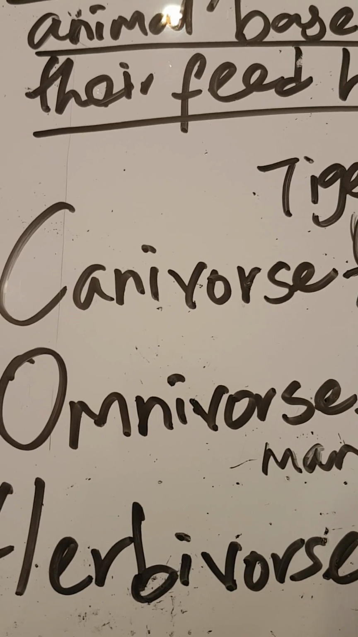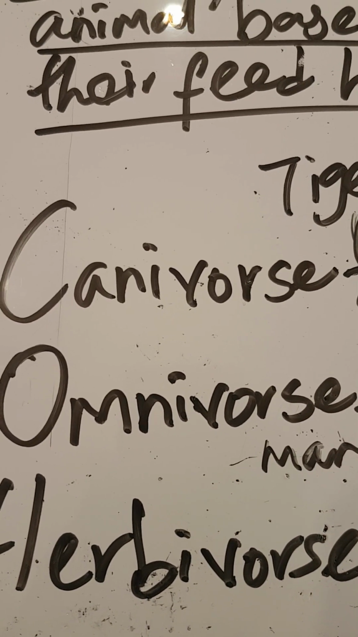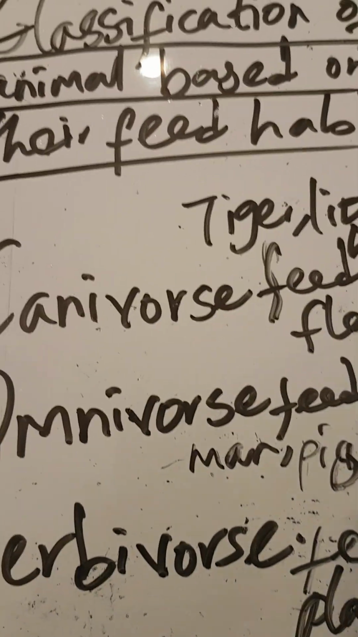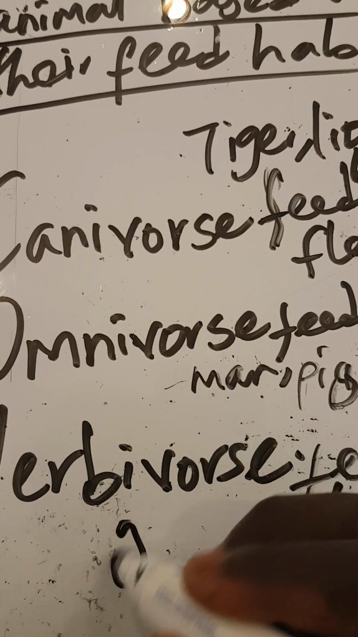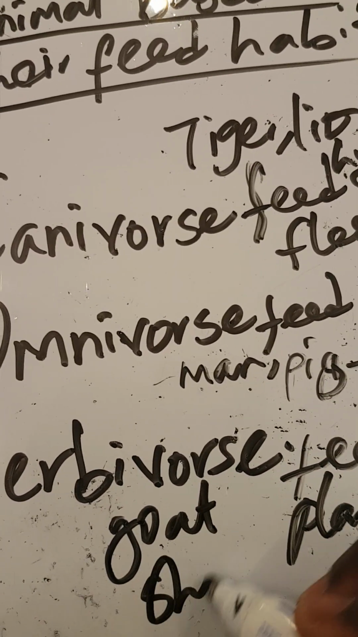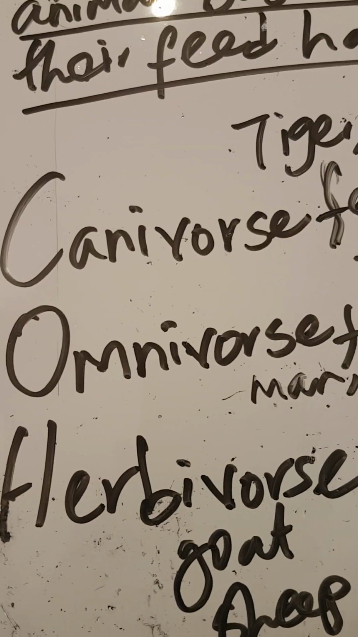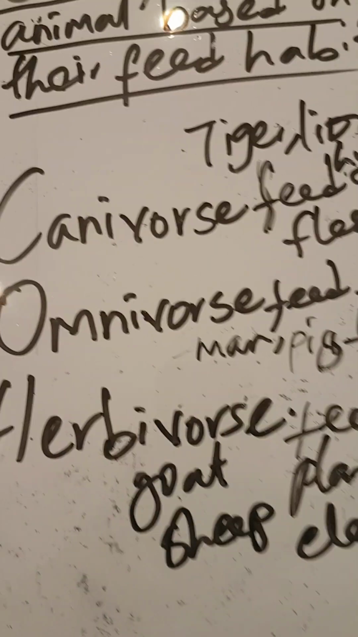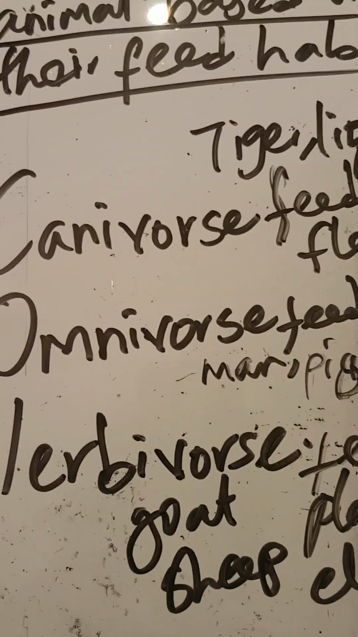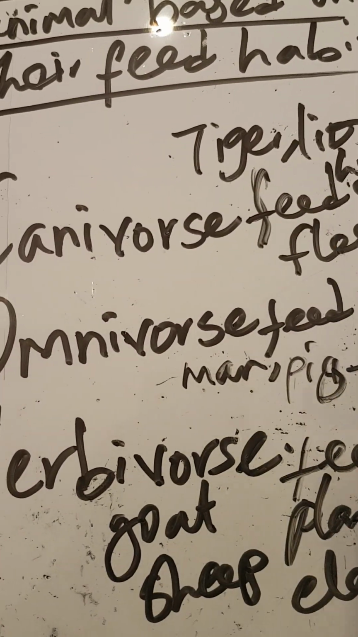While herbivorous animals feed only on plants. They feed only on plants. So examples of herbivorous animals, we have goats, sheep, elephants. All these are examples of herbivorous animals. They feed on only plants.